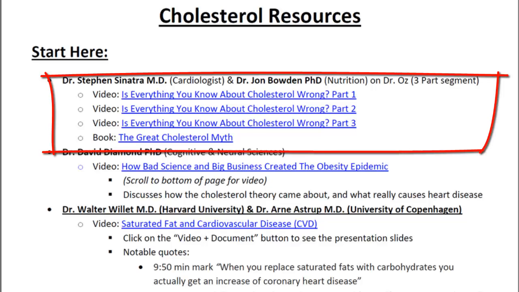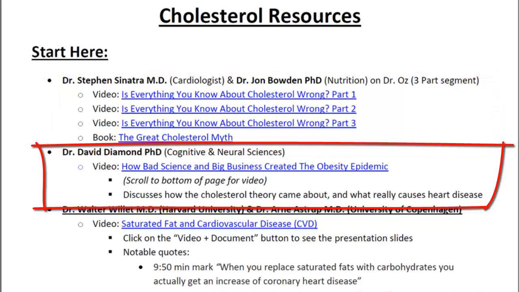The first is a cardiologist who went on Dr. Oz. He's been practicing cardiology for 40 years, and he's saying that in his patients, he's noticed that statins don't do anything, and he has taken almost all of his patients off of statin medications. Below that, there's a video by Dr. David Diamond from the University of South Florida. This 1-hour video is unbelievable.